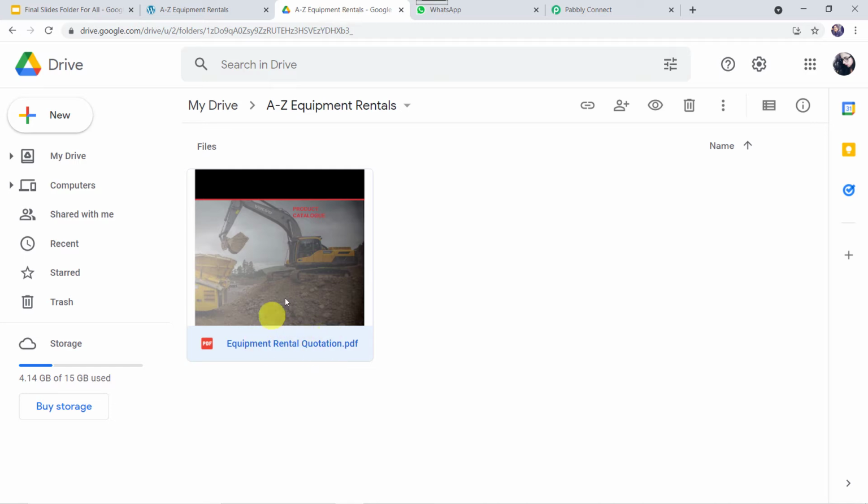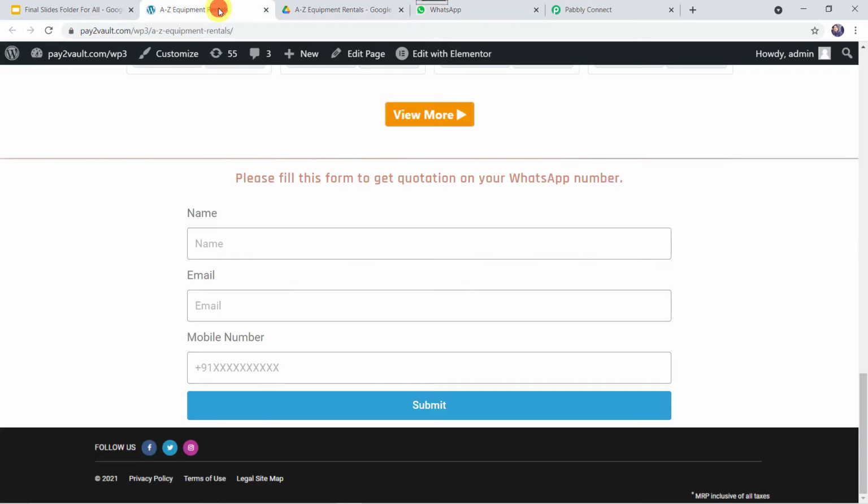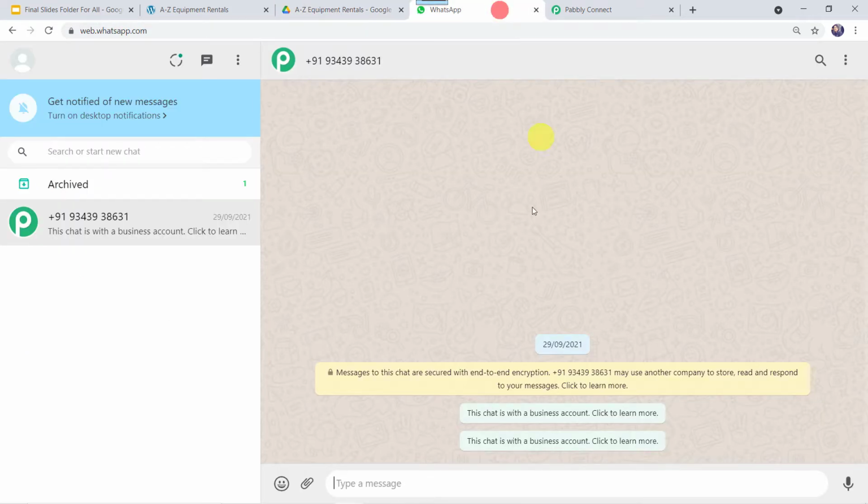This is the equipment rental quotation which I have saved into my Google Drive, and this is the WhatsApp number of the customer. Now I want that whenever a client or the customer fills this particular form on my website, automatically this particular quotation should be sent on the WhatsApp number of the client over here.